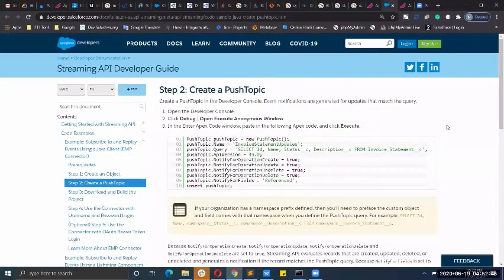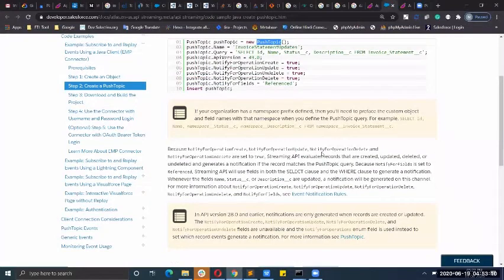I am not very familiar with the code, but yes, I can say that there is a push topic function, and I have created a push topic object, and with the object we can query, and we are pushing this, and we are acting like a producer which produces the information. There is someone who will get this information. So that is what I have recently checked. So Salesforce is also using Kafka kind of software, I guess.